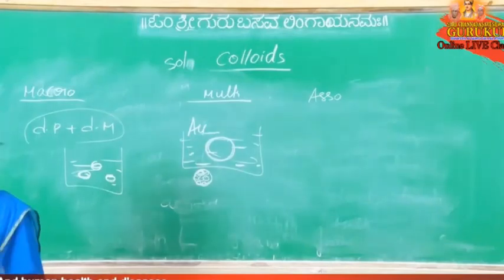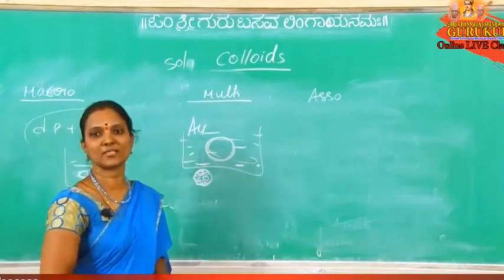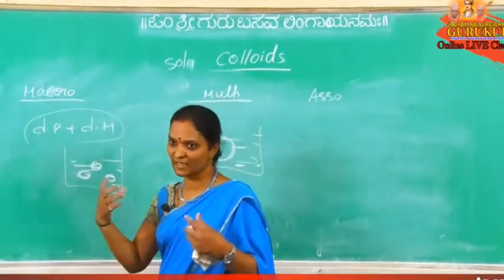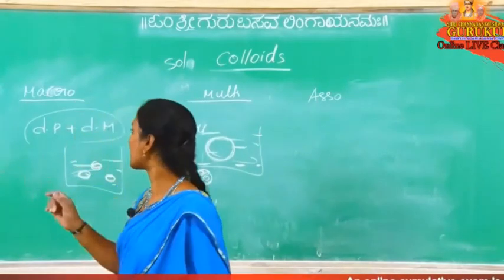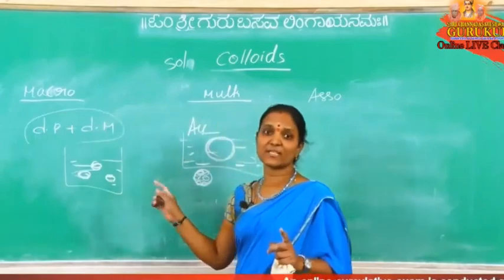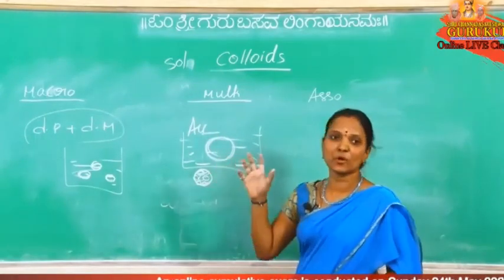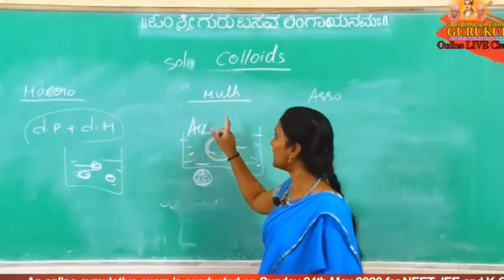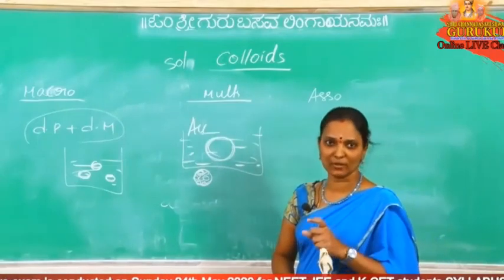So inorganic colloidal solutions are generally multimolecular, and organic colloidal solutions are generally macromolecular. Macromolecular means the particle is in the required size, so direct mixing can prepare it. If it is not in the required size, but very small, then all of it is gathered to give a colloidal size particle. When that particle is dispersed in the dispersion medium, it gives a colloidal solution, which is a multimolecular colloidal solution.